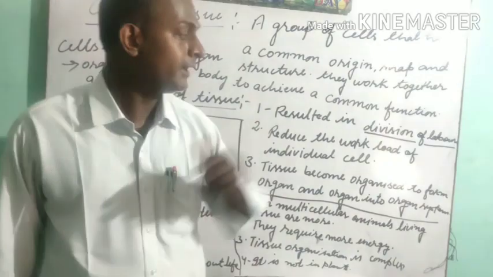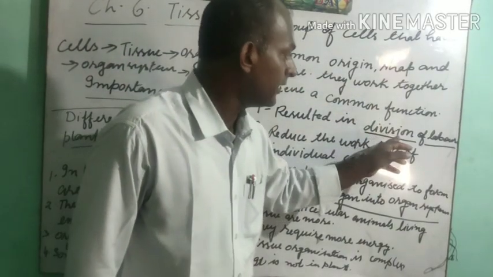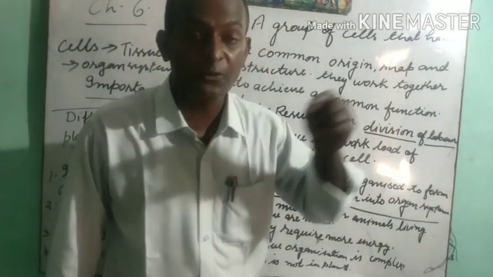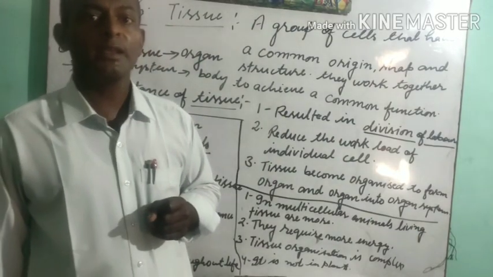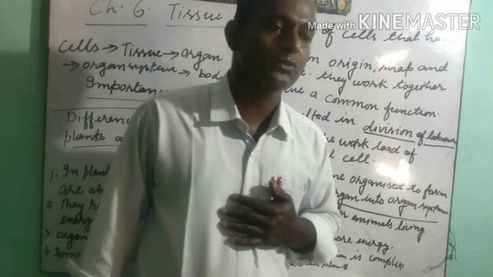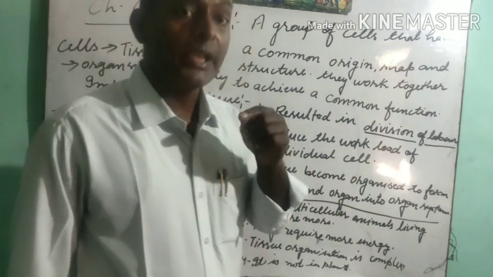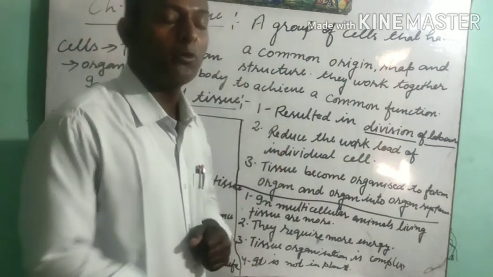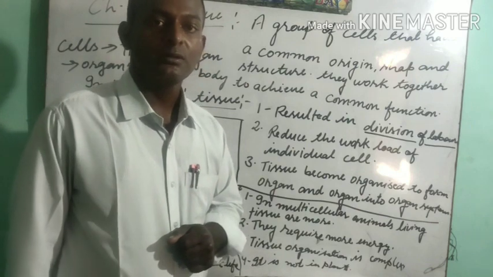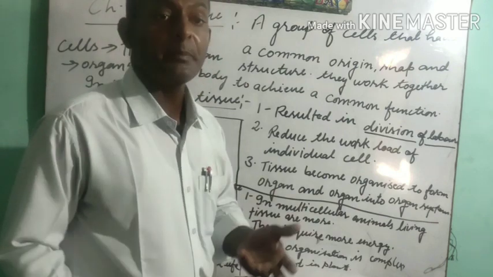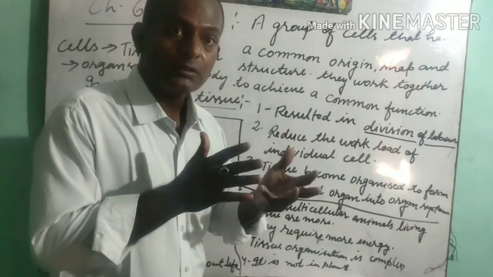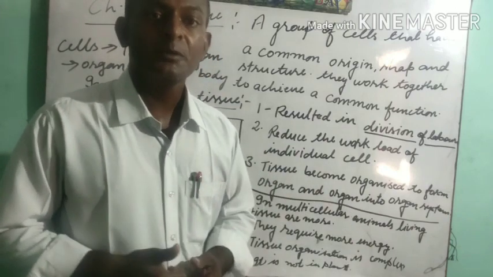Means this division of labor is doing different work in our body by different tissues. Simply, we can say that in our body there are muscular tissues. Muscular tissue helps in the movement and locomotion of the body parts. Why does it happen? Due to contraction and relaxation of the muscles.